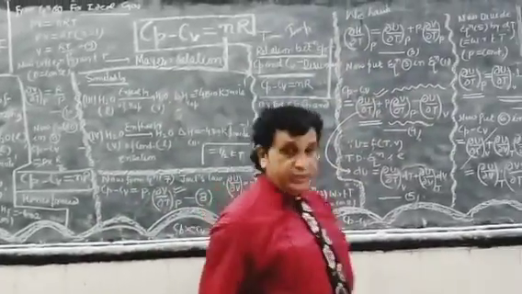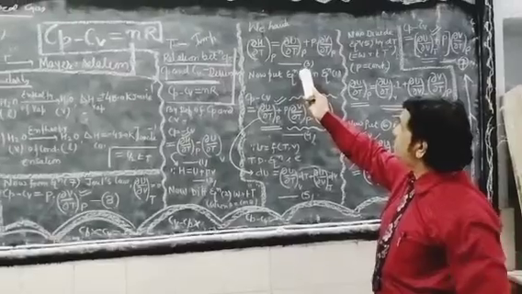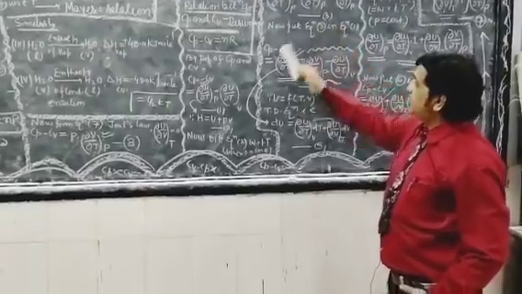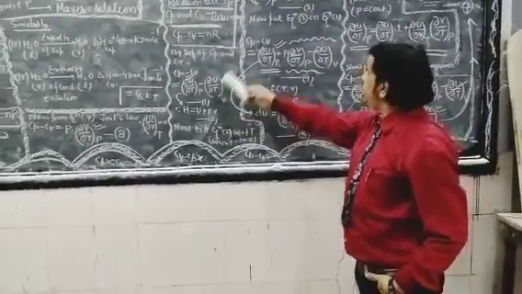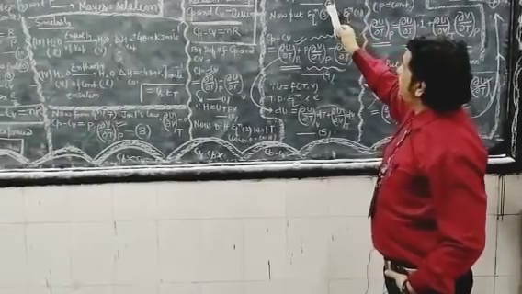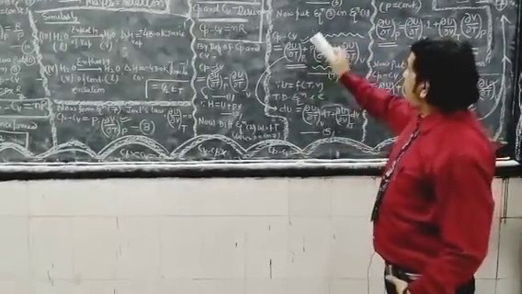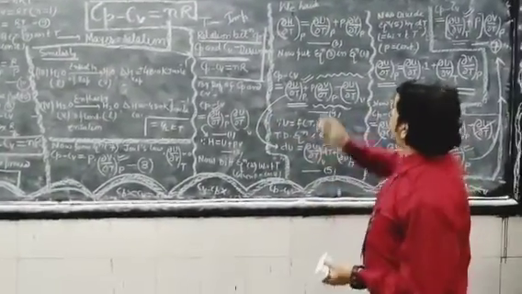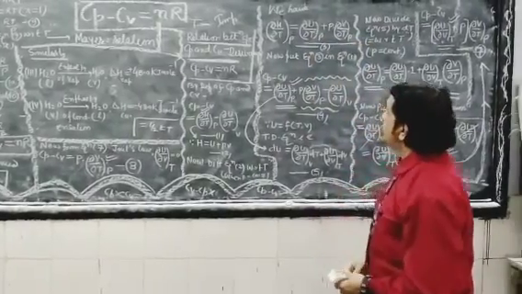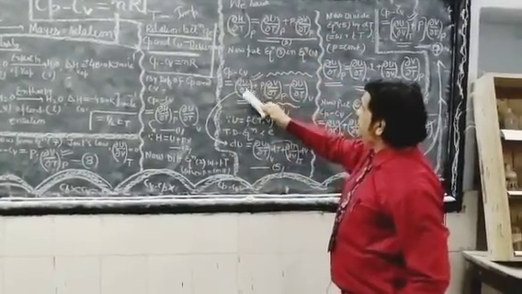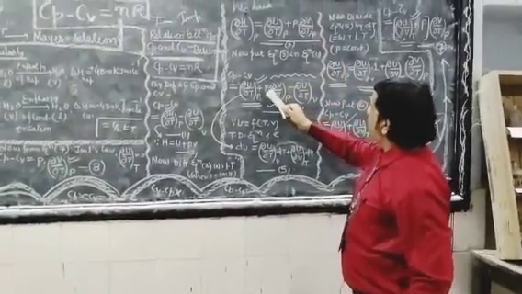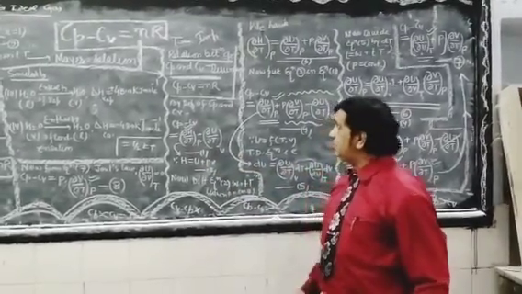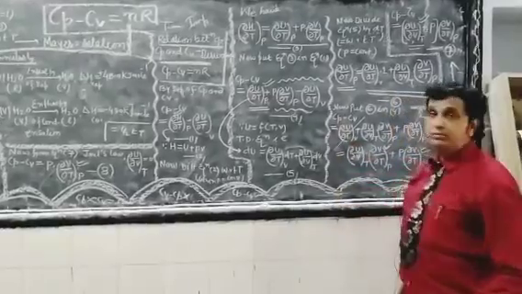So we get (∂H/∂T) at constant P equals (∂U/∂T) at constant P, with pressure constant, plus P(∂V/∂T) at constant P, the rest of the quantity. Say this is equation number 3. Now put equation number 3 in equation number 1: Cp minus Cv is equal to (∂U/∂T)p plus P(∂V/∂T)p minus (∂U/∂T)v, and students generally forget to mention (∂U/∂T)v also. I have also mentioned it here.